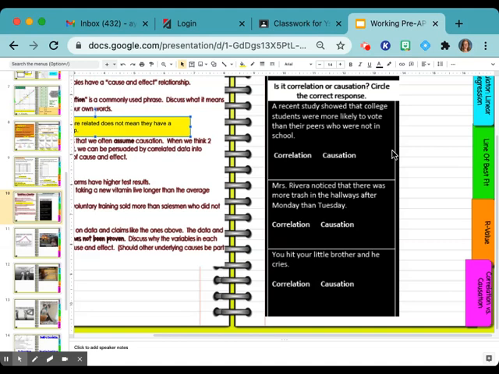Yeah, Carter. I said that the peers who were not in school would have to directly affect the students who were in college that were voting, but since they're not directly affecting them, it can't be causation. Okay, so if you rephrase it into saying this causes this, does that even make sense? Being in college causes you to be more likely to vote. Is that true? No.